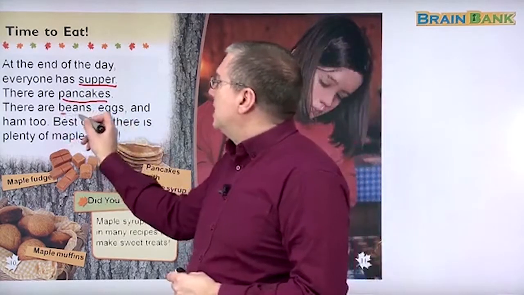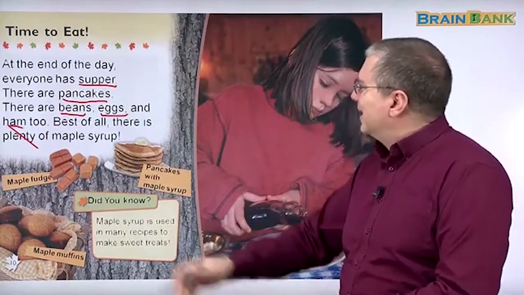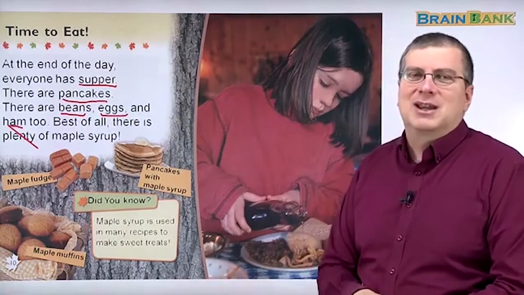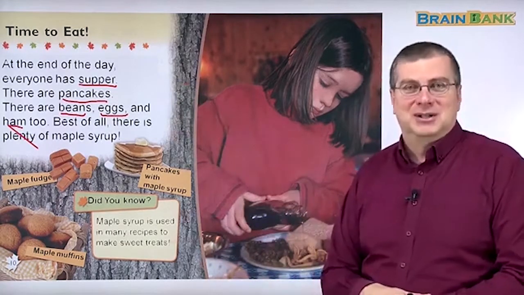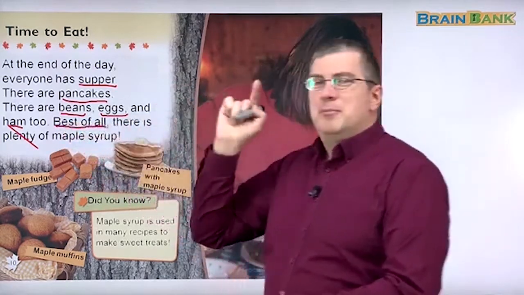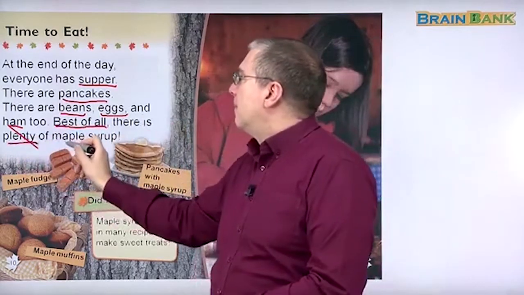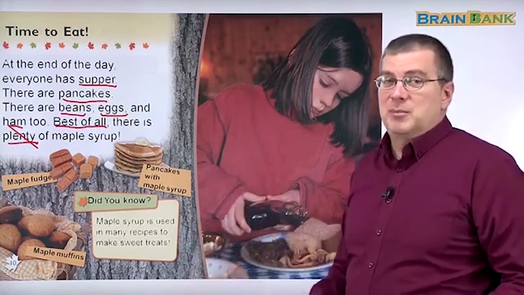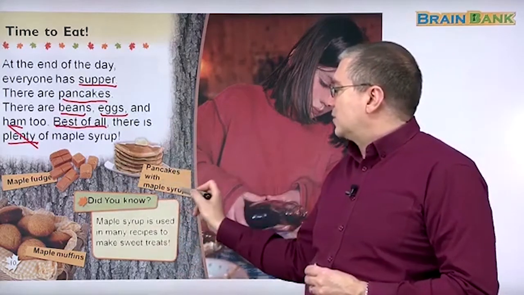They also have beans, eggs, and ham. Really sounds like breakfast, right? Especially eggs and ham are usually eaten for breakfast. Many Americans eat eggs and ham for breakfast, and of course pancakes, but they're having it for supper, right? Why not? They're also having beans. Best of all, the greatest thing is there is plenty of maple syrup. Of course, they have lots and lots of maple syrup to put on the pancakes. So what can they use syrup for, right? They have pancakes with maple syrup.